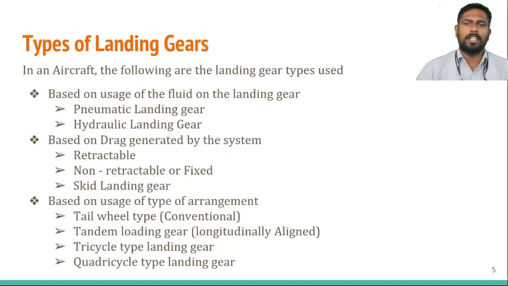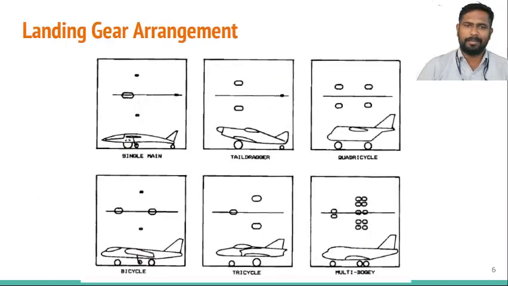Next is based on the drag generated by the landing gear system. One is retractable, that is, it is housed inside the wing or else the fuselage sections. Then non-retractable or fixed landing gear, which is exposed to air and causes some drag, and skid landing gear. Next is based on the arrangement, the number of wheels. One is the conventional type, the next is longitudinally arranged, which should be considered as tandem landing gear, tricycle landing gear, and quadricycle landing gear.